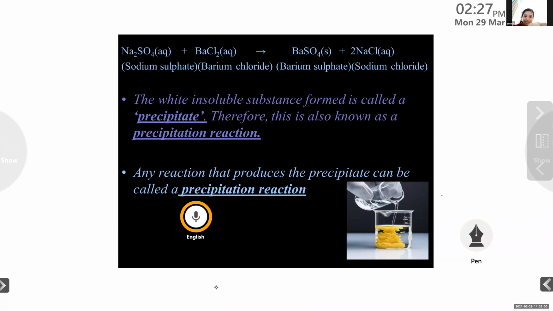Yeah. Here you have to look that BaSO4, barium sulfate, is the only thing in solid state. That means it is insoluble in water. The sodium sulfate, barium chloride and sodium chloride all exist in aqueous state. That means they are soluble in water. Clear? Then Revu, can you read the remaining portion?